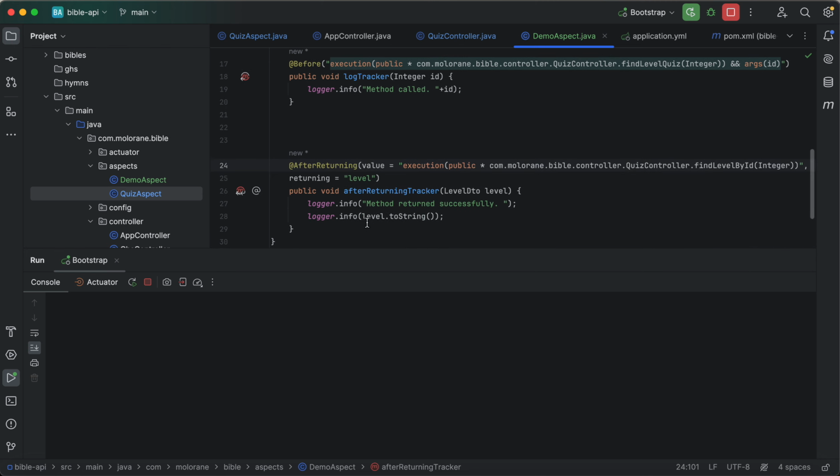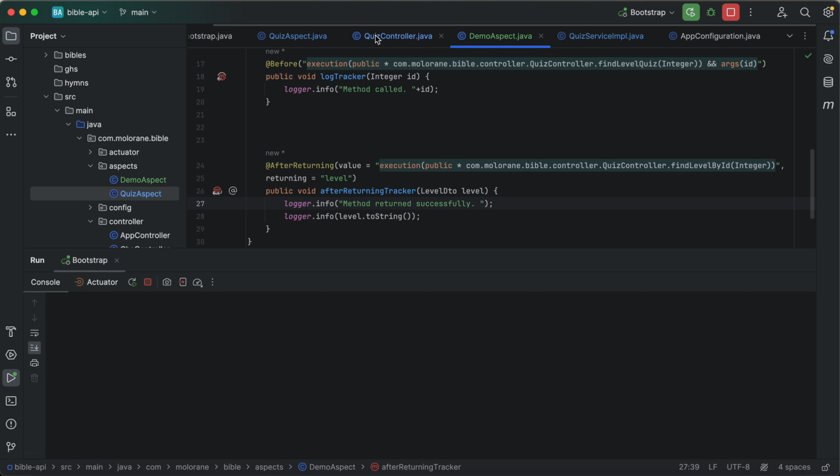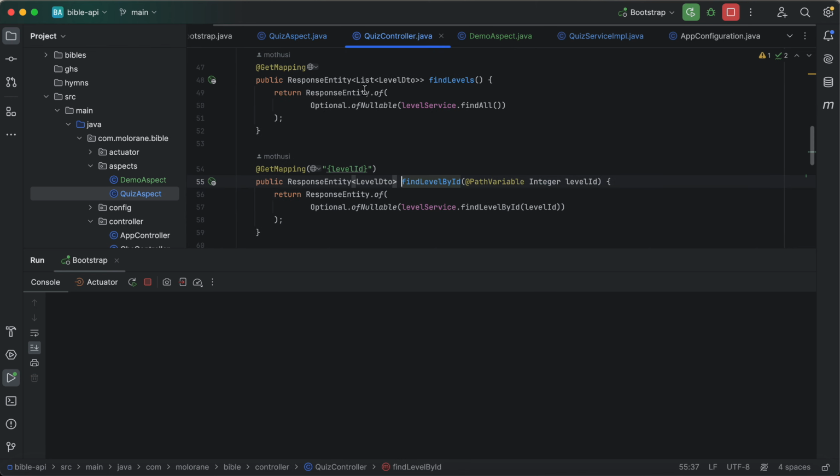After returning, find level by ID. Why am I not coming here? Okay, let me see. I'm just gonna remove all this. Find level by ID.